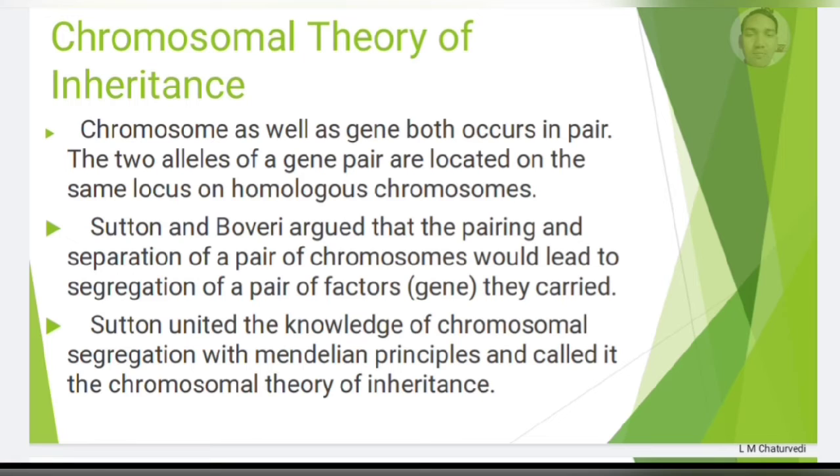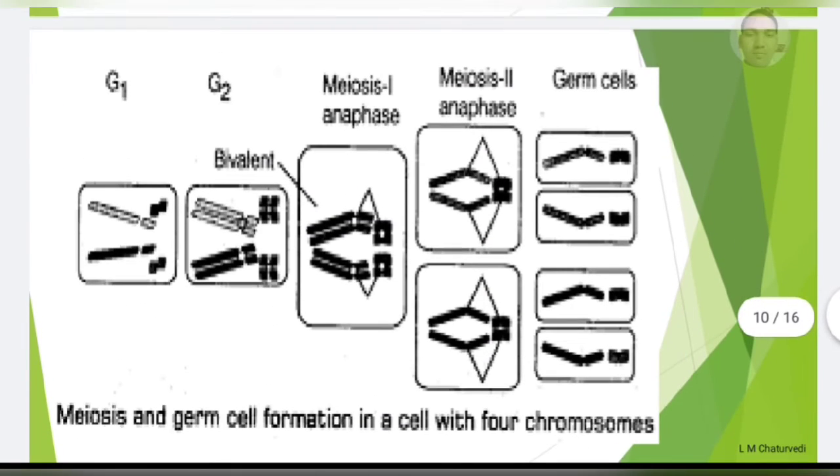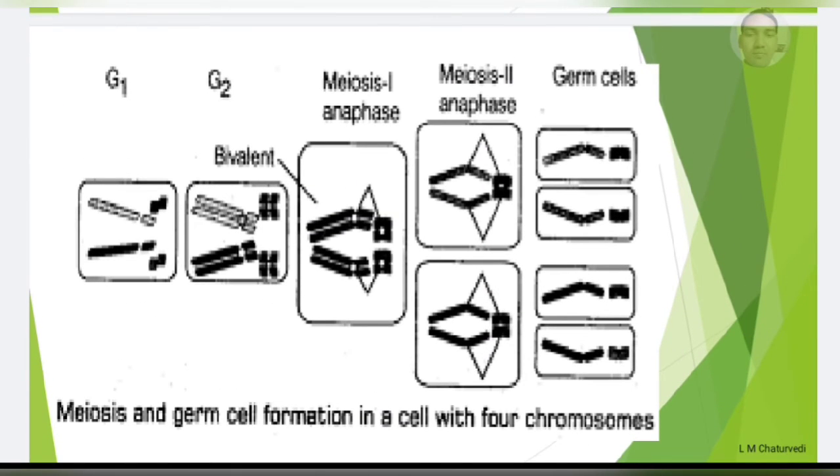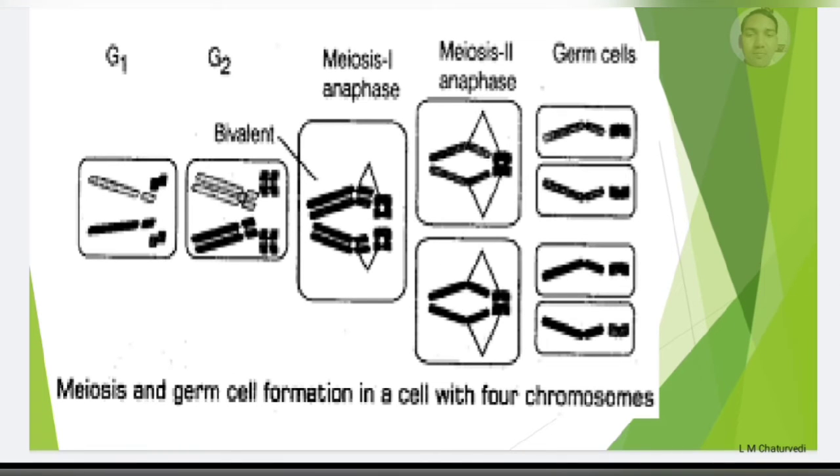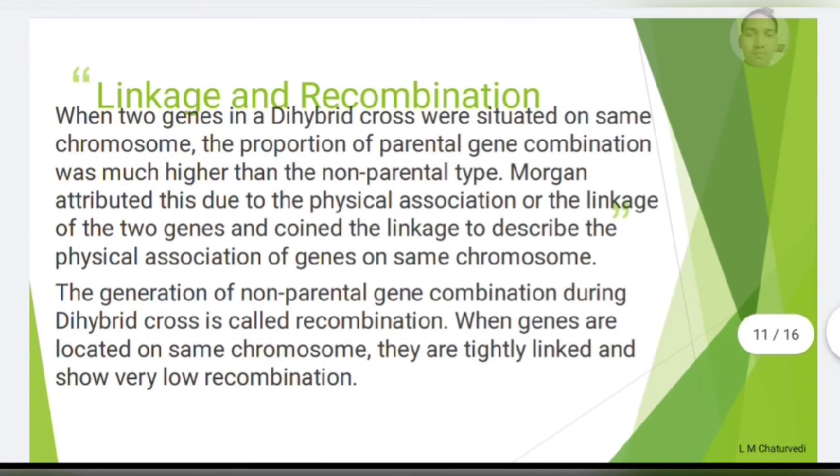So easily you can compare gene and chromosome. You can make a table, one side gene, one side chromosome, and easily identify it. You can see in this diagram how chromosomes segregate during meiosis, and out of a pair, one chromosome is transferred to one germ cell. It means gametes, and the same way one gene is transferred to one gamete as per the law of segregation or law of purity of gametes. So this law can be applied equally to both chromosome and gene. Both make pairs after fertilization, so the same law can be applied.